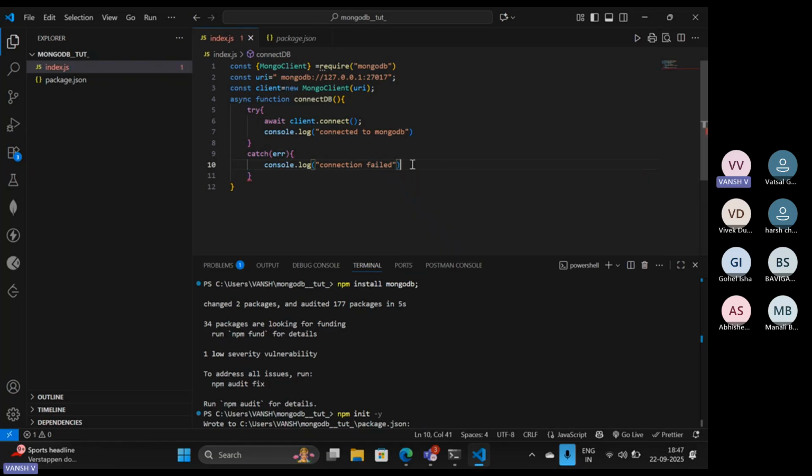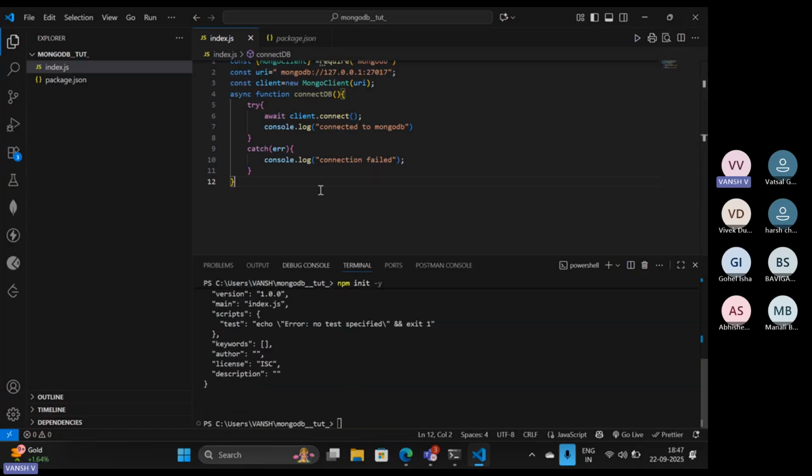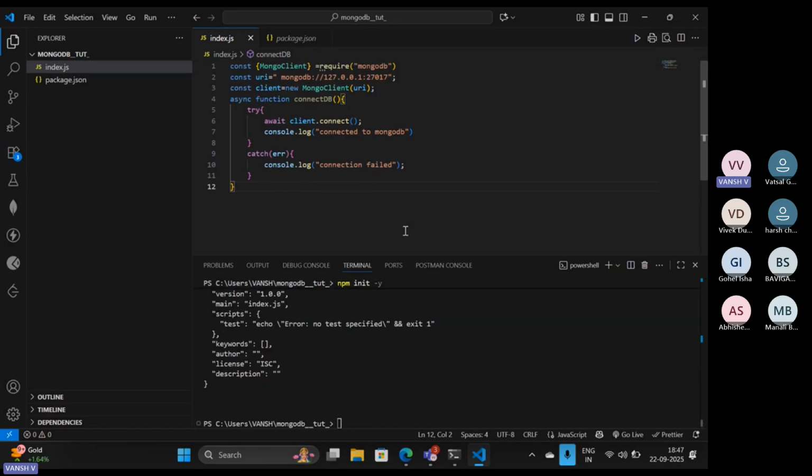Okay. So basically what we have done is create a simple piece of code where we are going to connect with our MongoDB server, which is locally set up. Here we are not using Atlas, because if we were using Atlas, then in this particular section we would have to append the Atlas URI. But right now we are just connecting with our local system. So in this try catch, I am using my client.connect method to connect with the MongoDB server. And in this error part, we are using the error so that we can get the error accordingly.